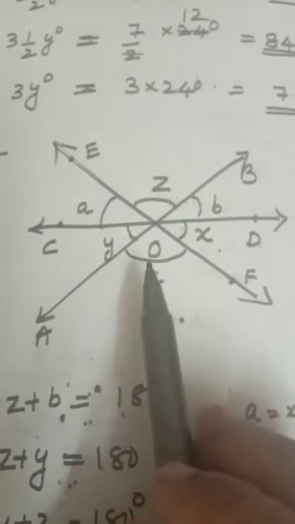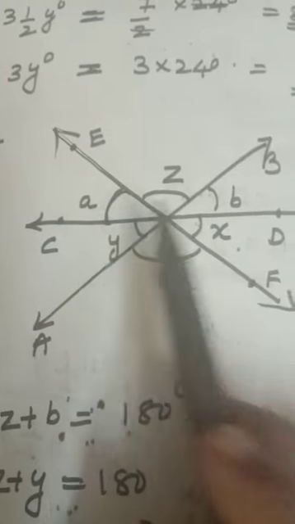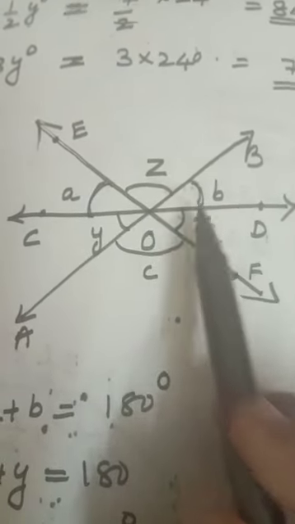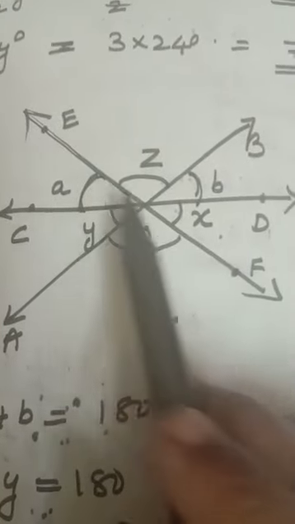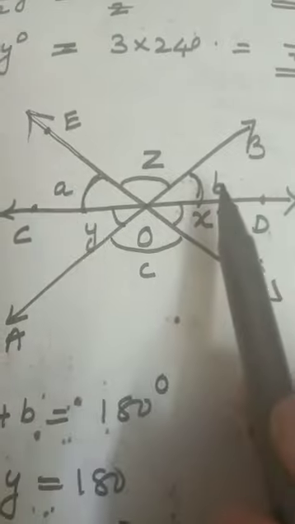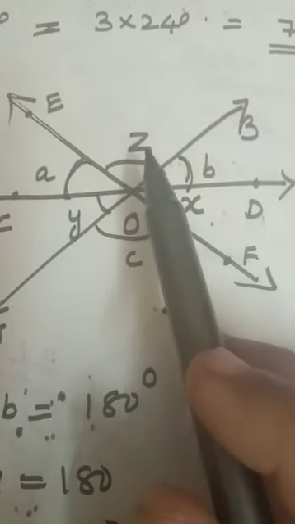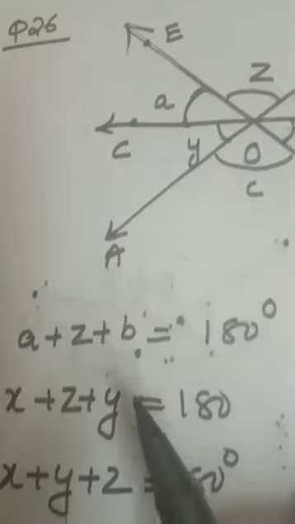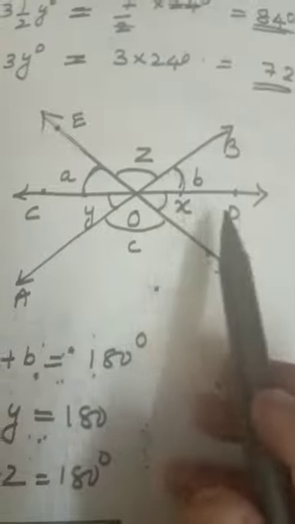26th question. See, here I suppose A, here I suppose B, but in the question given x and y. This is vertically opposite angle. A equal to x, B equal to y, z equal to c. A plus z plus b equal to 180 degree because COD is a straight line.